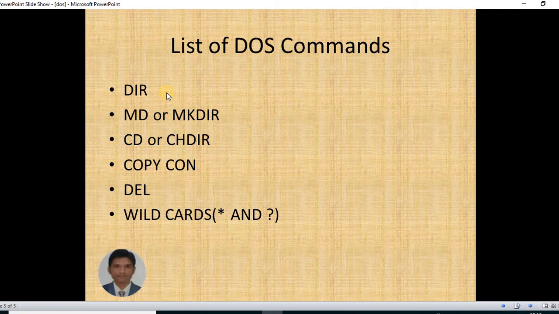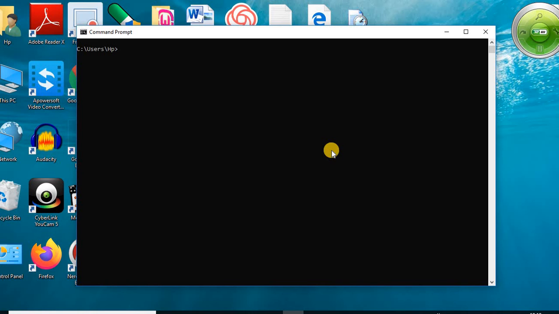Now next is wildcards. Wildcards are used for ignoring a number of characters or a single character from the file name or directory. These wildcards are used in combination with some DOS commands. I will demonstrate it with the dir command.